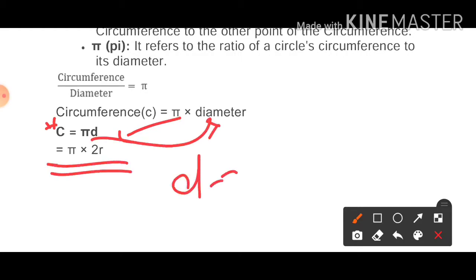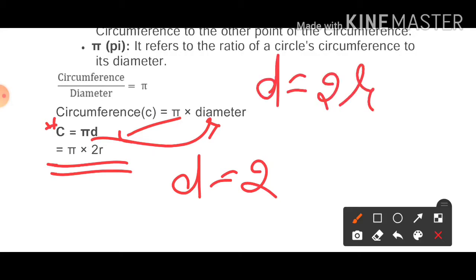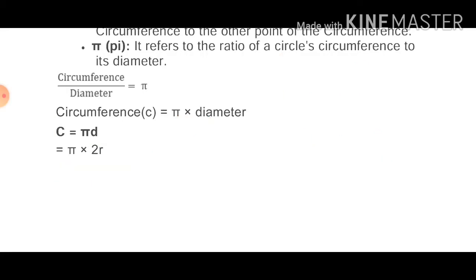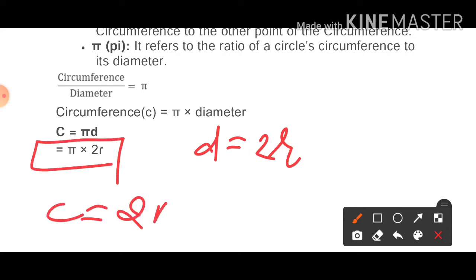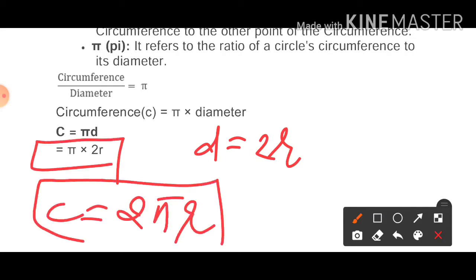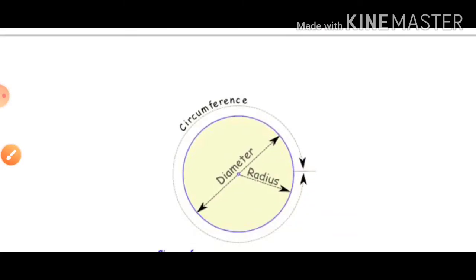And we know that diameter is double of radius, or radius can be written as d by 2. So using this, diameter is equal to 2r, we can write that c is equal to 2 pi r. It means if you want to find the circumference of a circle, directly you have to apply the formula 2 pi r.